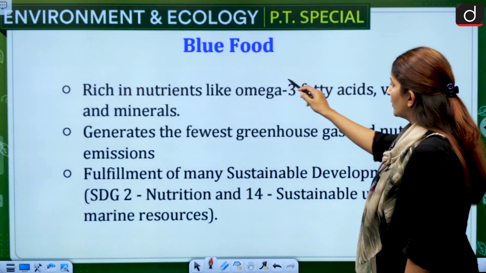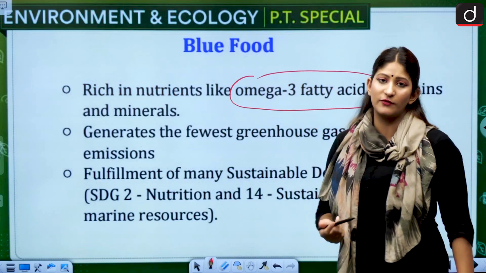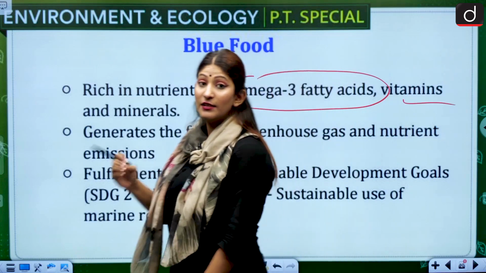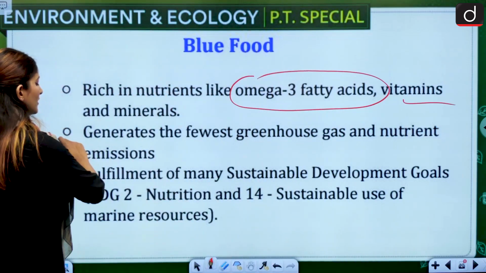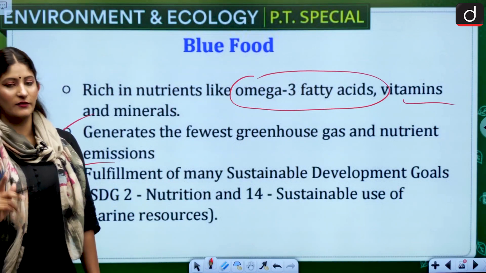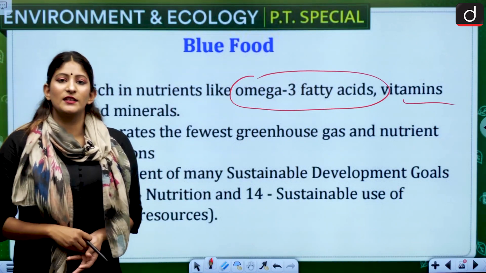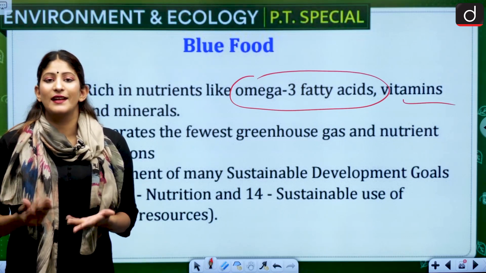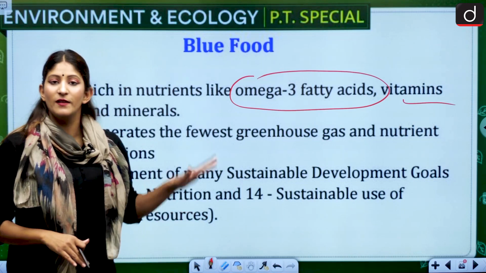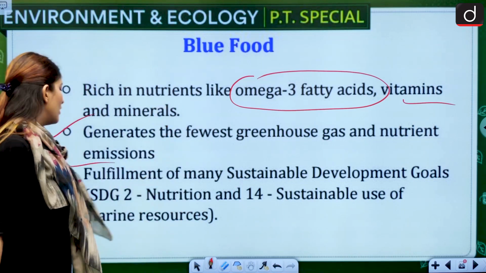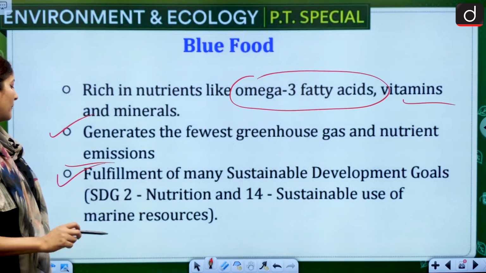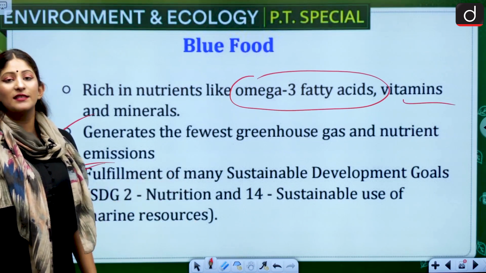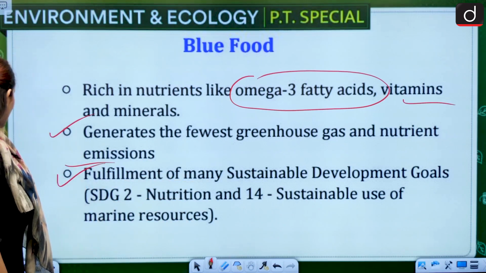Rich in nutrients like what? Omega-3 fatty acid, which we get from cod liver oil, and vitamins and minerals as well. It generates the fewest greenhouse gas and nutrient emissions. So this is something that we need to understand, because if we get our nutrients from dairy products, that is livestock rearing. Livestock rearing raises the methane levels in the atmosphere, which is not true with respect to blue food. Okay, fulfillment of many sustainable development goals like SDG number 2, nutrition, and 14, that is sustainable use of marine resources, life under ocean.